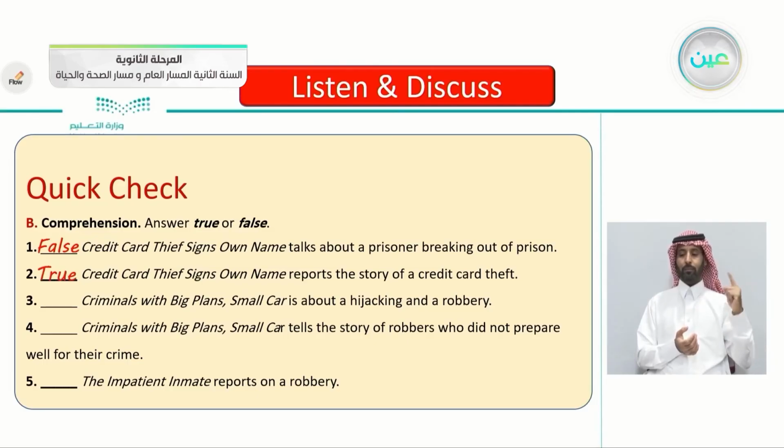Number 3, criminals with big plans, small car, is about hijacking and robbery. Yes, they hijacked the security van and they robbed the bank. Number 4, criminals with big plans, small car, tells the story of robbers who did not prepare well for the crime. Yes, very good. This is true. They didn't prepare well. How? The getaway car was very small. It was a compact car. The last one, the impatient inmate reports on a robbery. No, false. It reports about someone who tried to escape from prison.